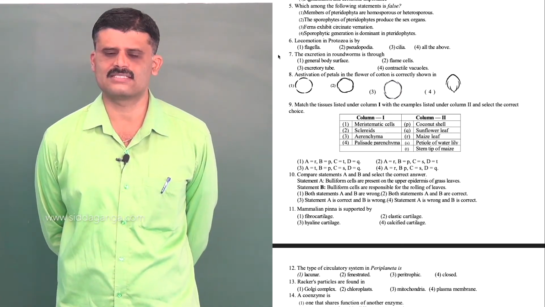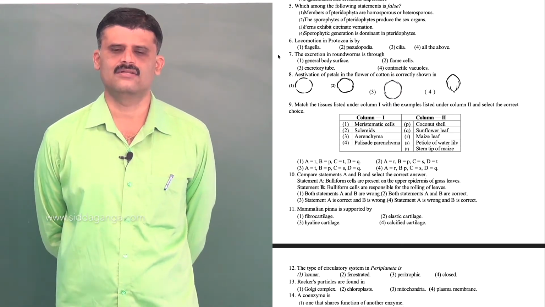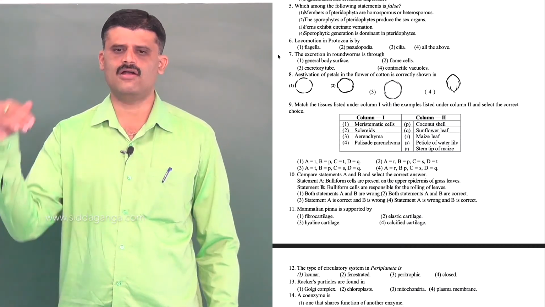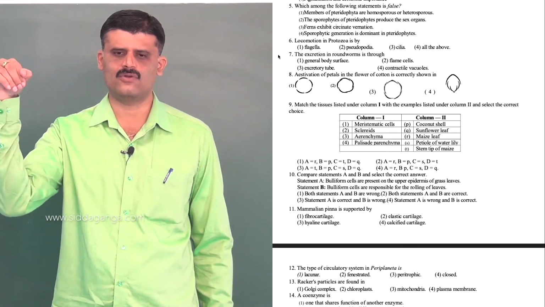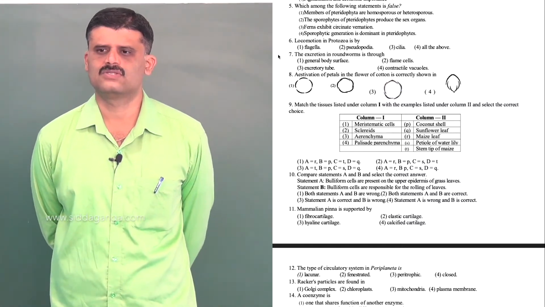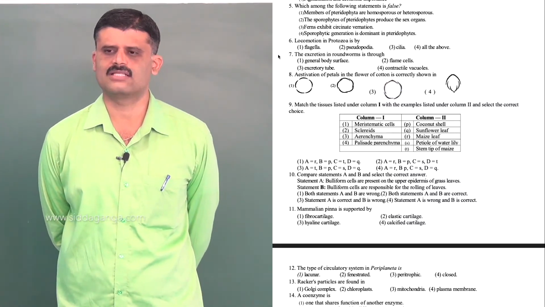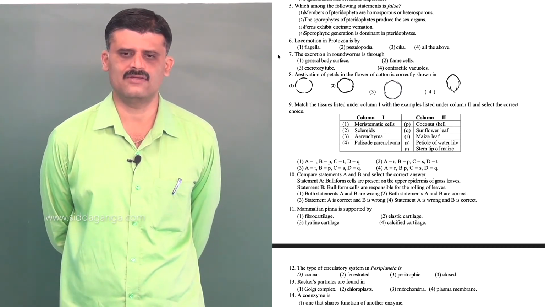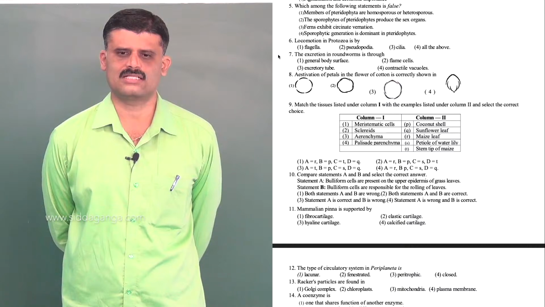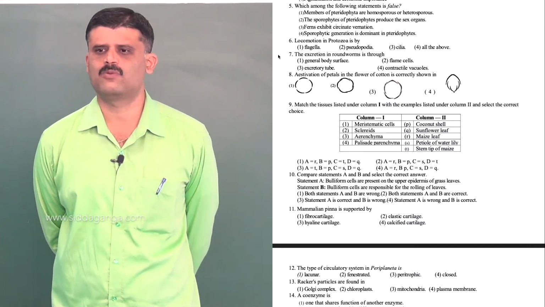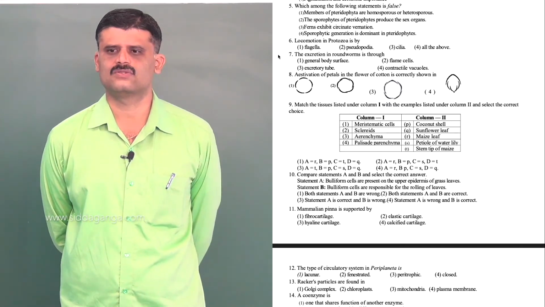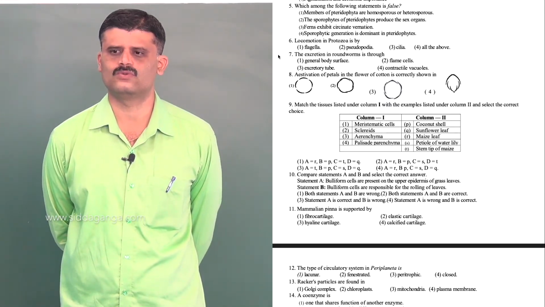Ferns exhibit circinate vernation is correct. Circinate vernation means the young leaves are coiled into a hook-like structure. It is called circinate vernation. Then sporophytic generation is dominant in pteridophytes. That is correct. So the incorrect option is 2.